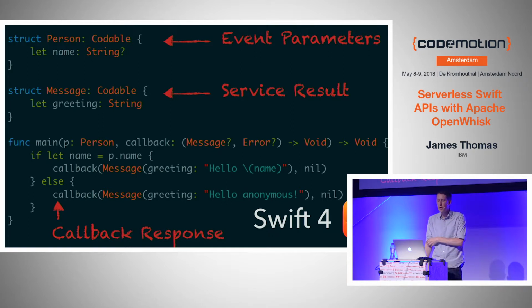So if you're using Swift 4 on the platform, we've got deep support for what we call a codable protocol, which is, I think, a much more natural way to deal with JSON and Swift, and it makes it much, much easier, and you have to write a lot less boilerplate code and deal with static type checking and all that kind of stuff.